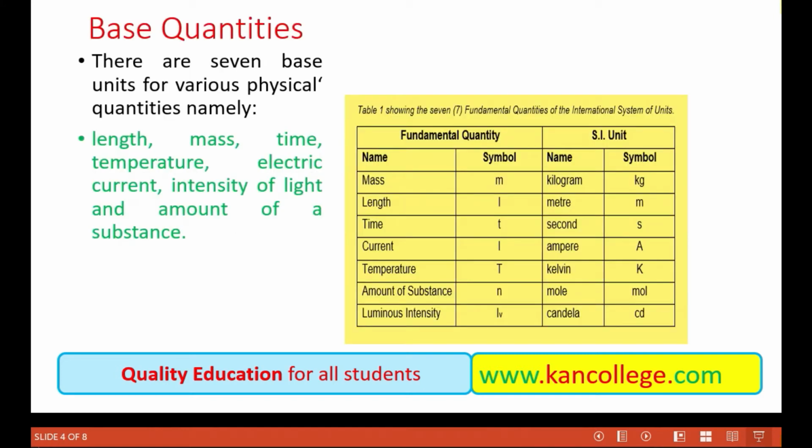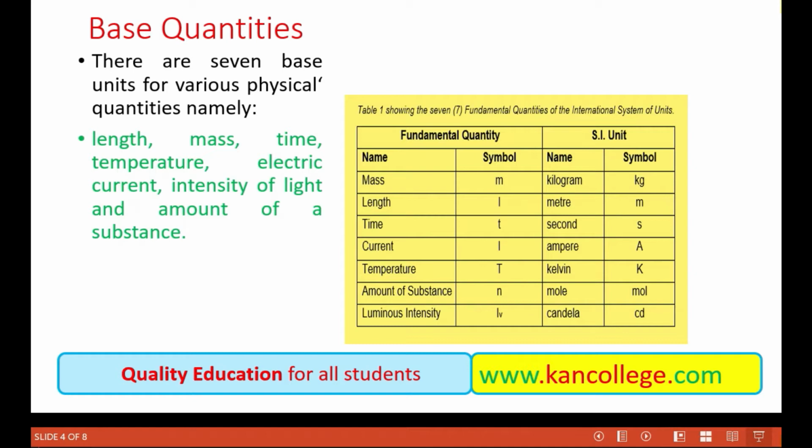First of all, we discuss the base quantities. There are 7 base quantities, so we have to establish the 7 base units for those quantities. Those base quantities are mass, length, time, current, temperature, amount of substance, and luminous intensity.